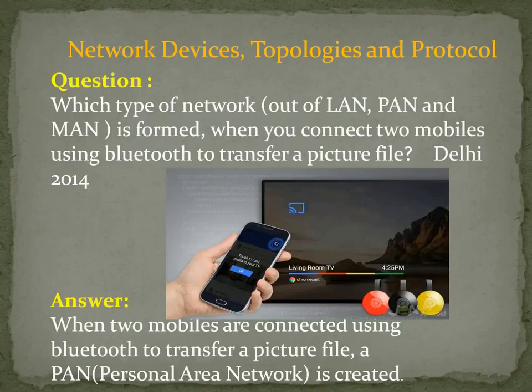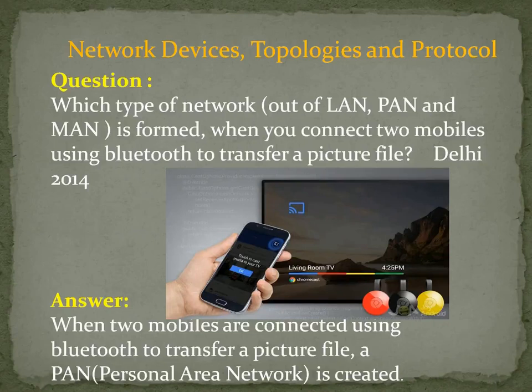So the question is, which type of network out of LAN, PAN and MAN is formed when you connect two mobiles using Bluetooth to transfer a picture file? You see what they are asking now? Suppose you have two mobiles, both your own smart mobiles, and you want to send a picture from one mobile to another by means of Bluetooth, such that you are forming a network.